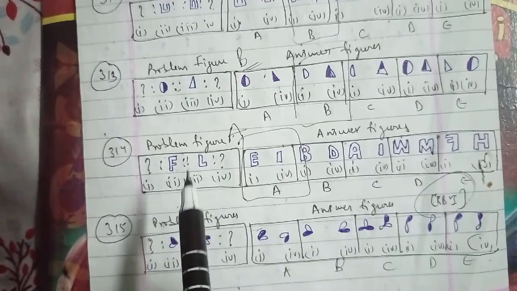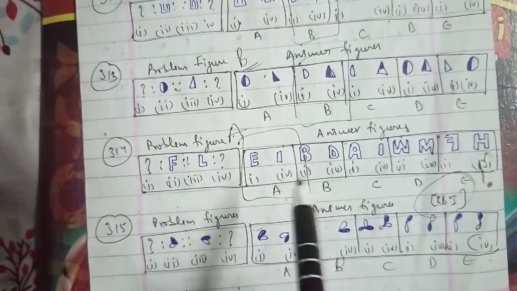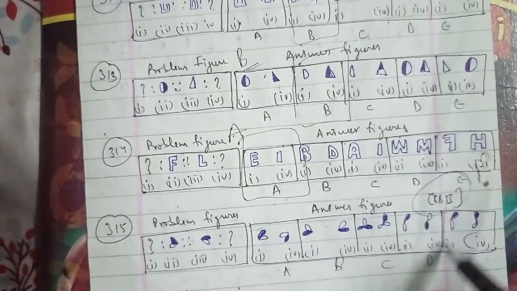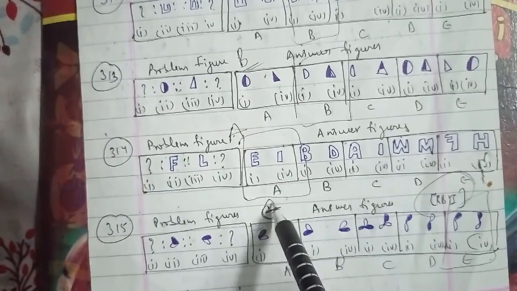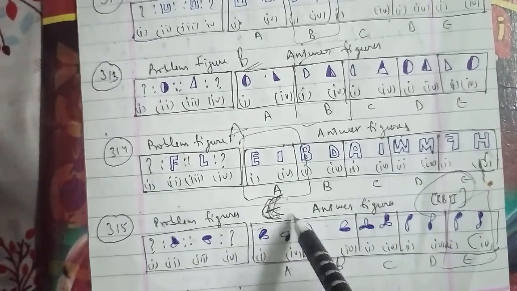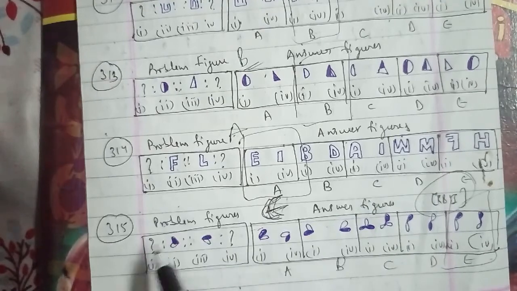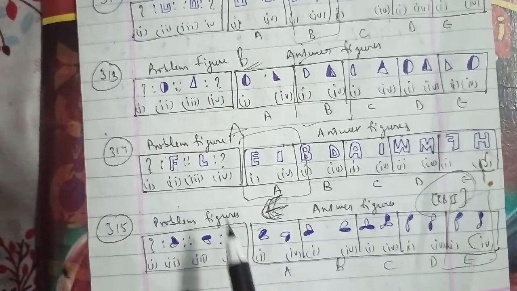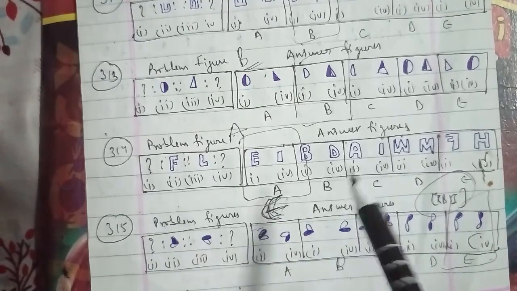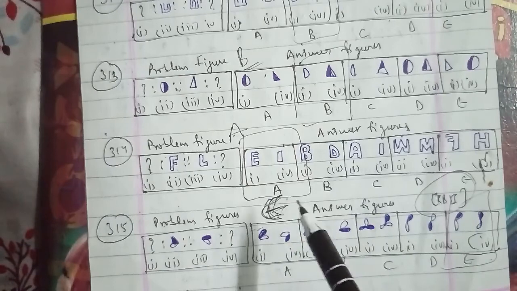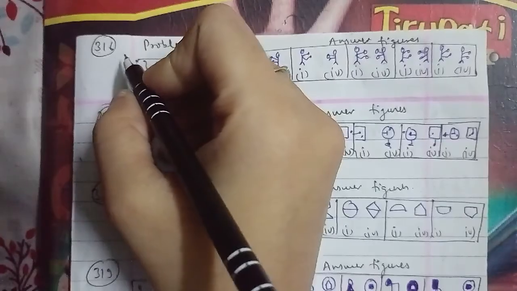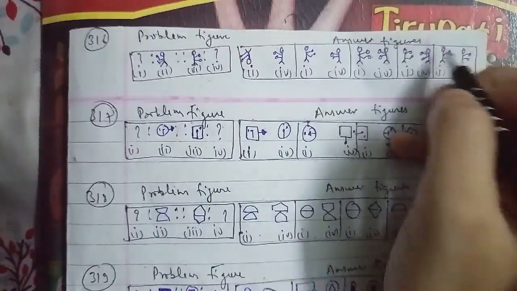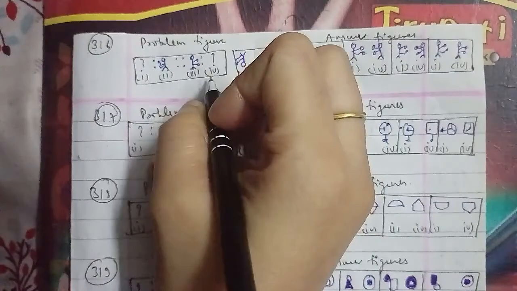Let's go ahead with another one, which is the 319th question of the session. These are the problem figures and these were the answer figures as well, named figure A, B, C, D and E. In reference to it, the first is rotated 90 degrees anti-clockwise and the shaded portions are made unshaded and the unshaded portions are shaded to form the second. So we can say that the figure that will be the right answer is the D figure for this question as well.